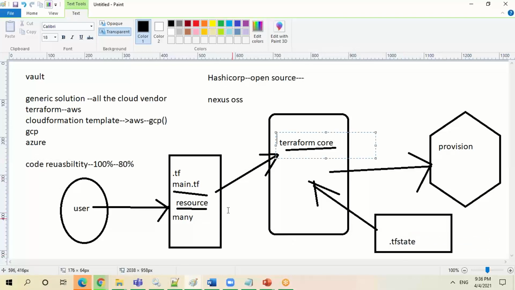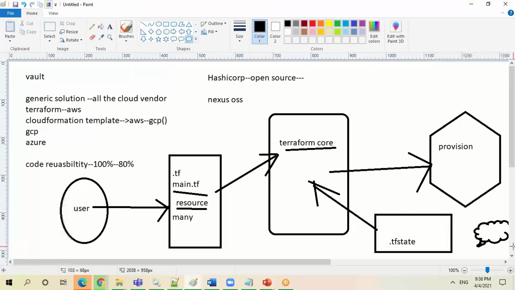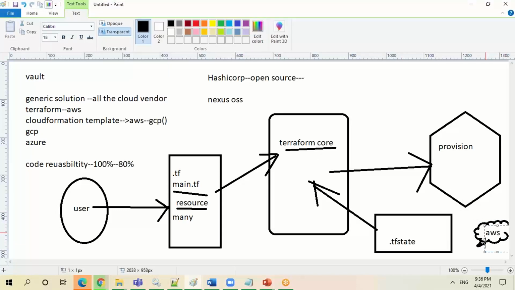I was working with one guy. Suppose in one execution I have created a VM, it provisioned a VM. Next time, I don't know exactly what happened to the execution. Whatever you are executing here, it will be stored in the Terraform state file. So what that company is doing is storing this tf.state file in AWS, because they are cloud vendors for AWS. They are storing it in an AWS S3 bucket.